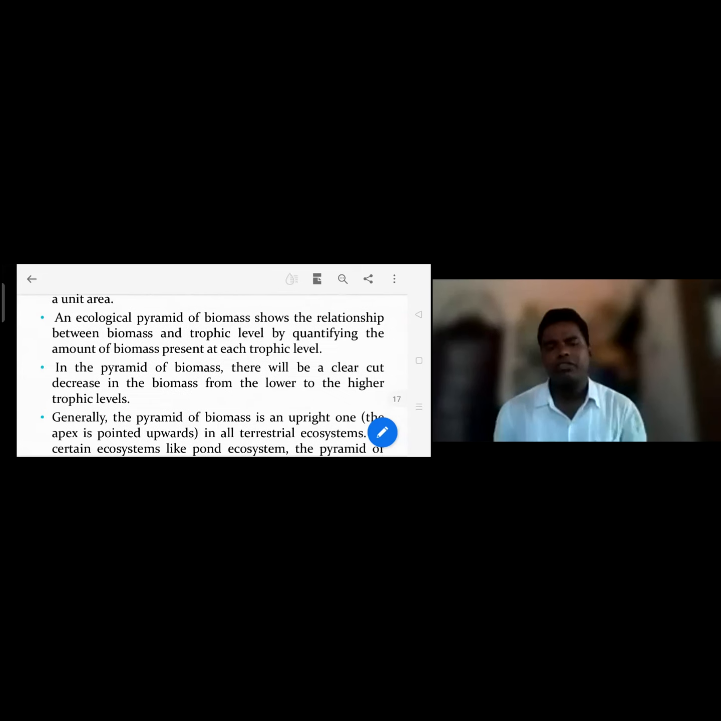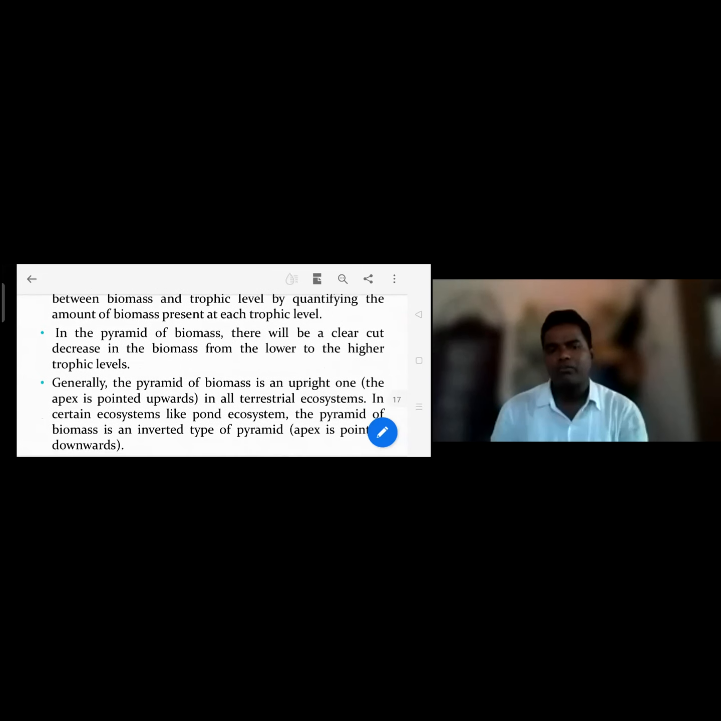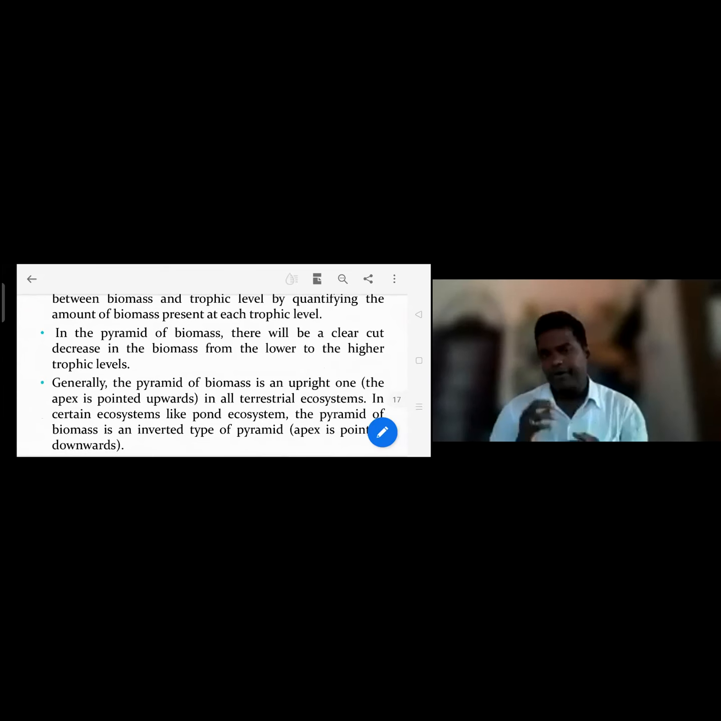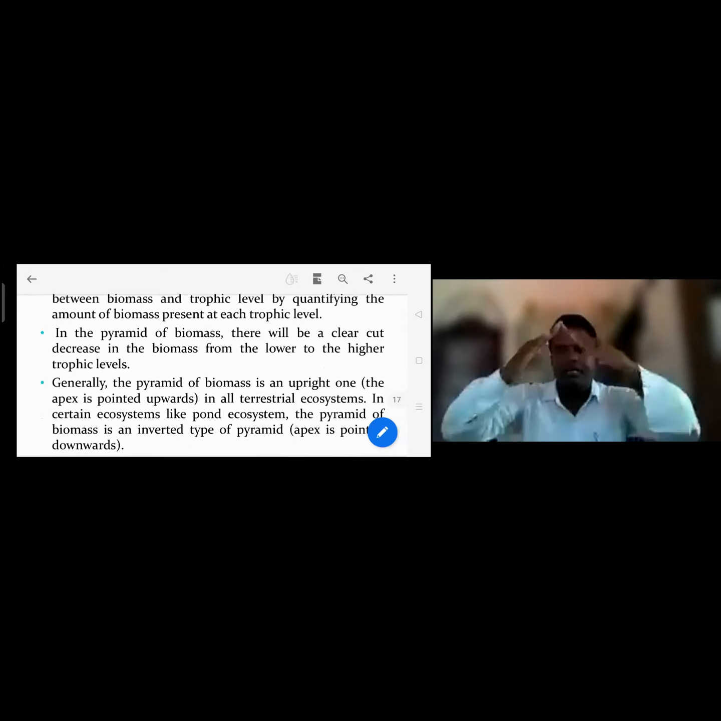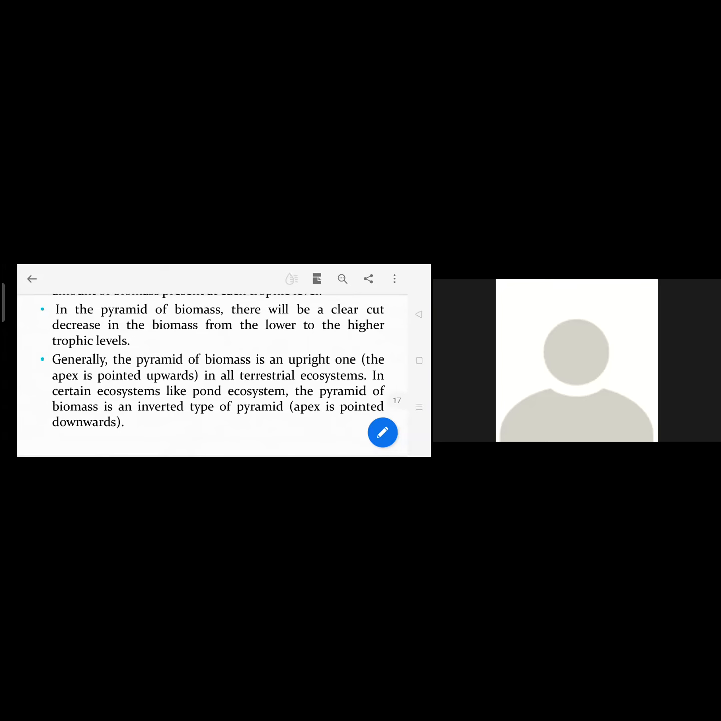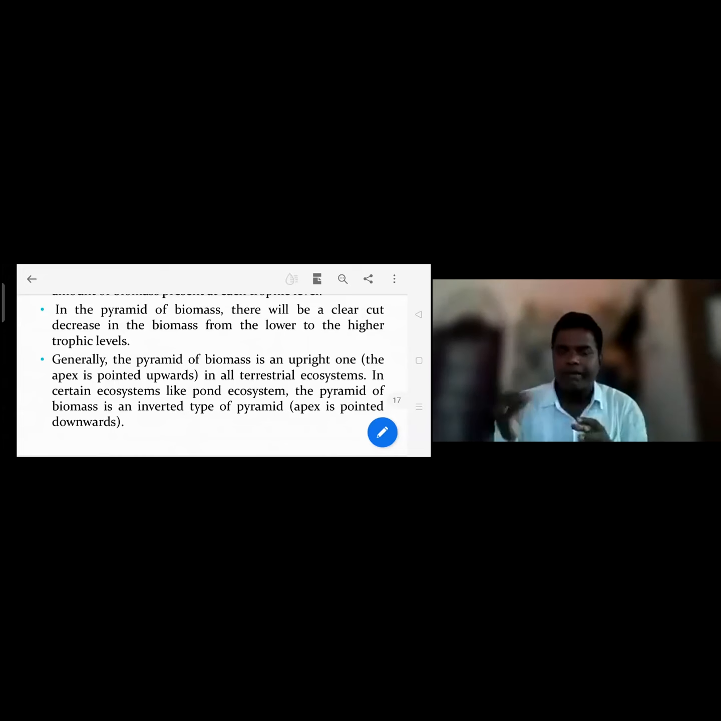In the pyramid of biomass, there will be a clear-cut decrease in the biomass from lower to higher trophic levels. Generally, the pyramid of biomass is upright, a pyramid-like structure, a triangle shape with the apex pointed upwards. This is so in all terrestrial ecosystems, but in certain ecosystems like the pond ecosystem, the pyramid of biomass is an inverted pyramid. The apex is pointed downwards, so an inverted triangle.